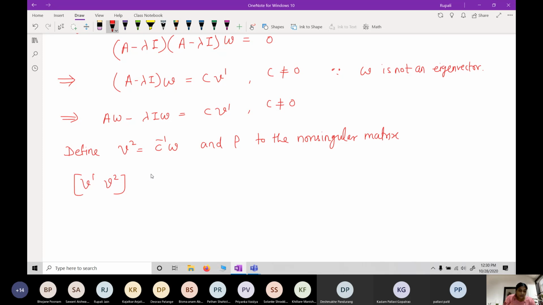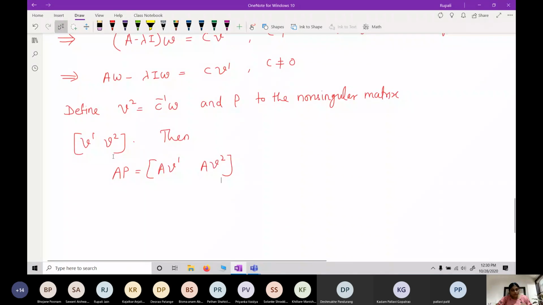Then we can write AP is equal to AV1, AV2. Now if I define V2 is equal to C inverse W, so W is nothing but CV2, right?